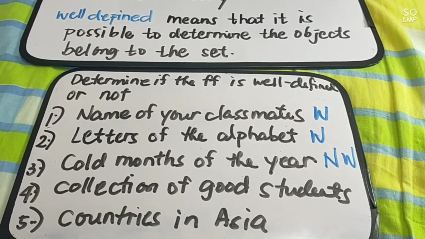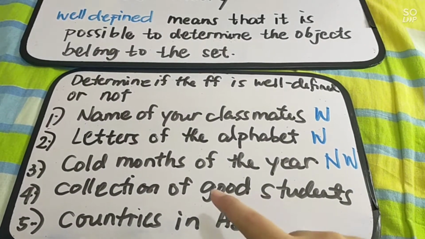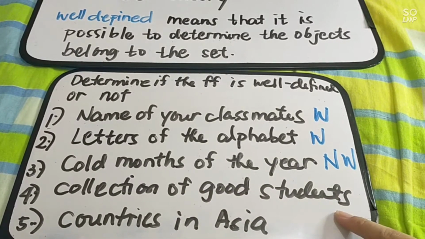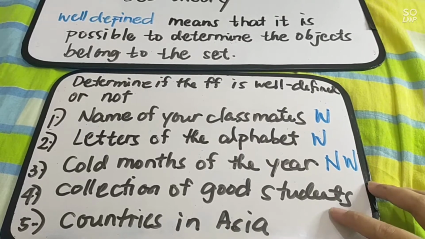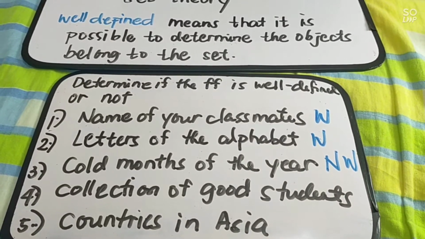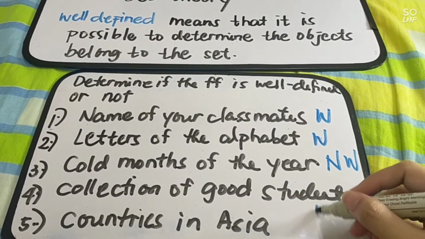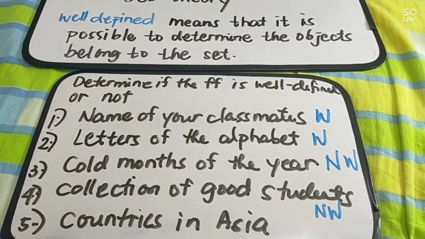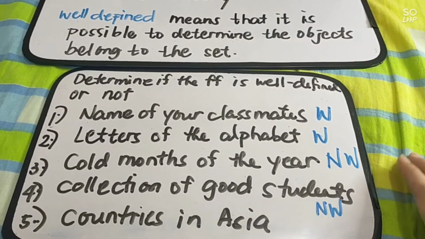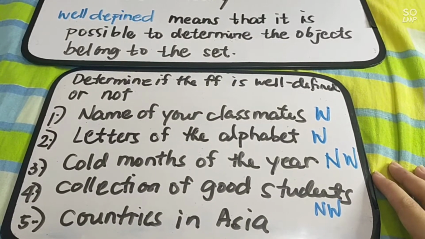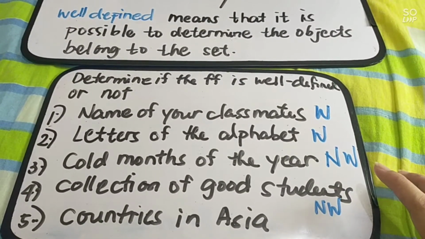Next, number 4, collection of good students. Is it well-defined or not? This one is also not well-defined, because we cannot determine who the good students are. Is that right? So this one is not well-defined.